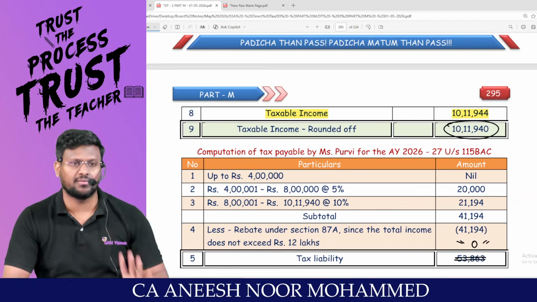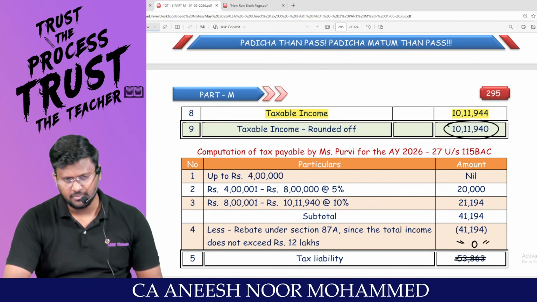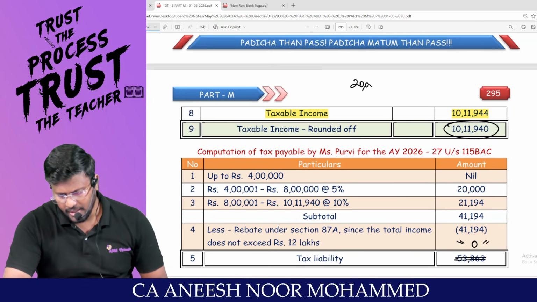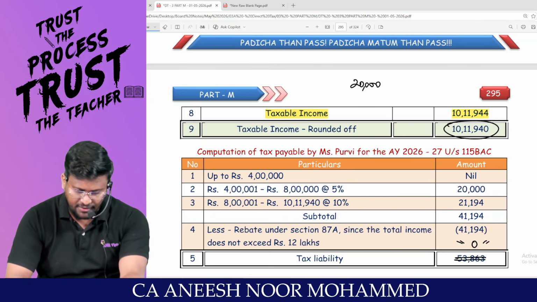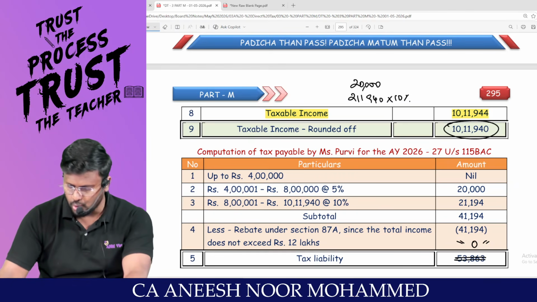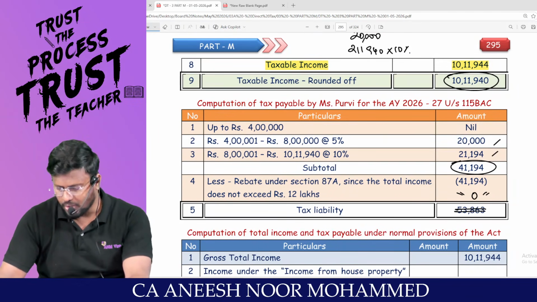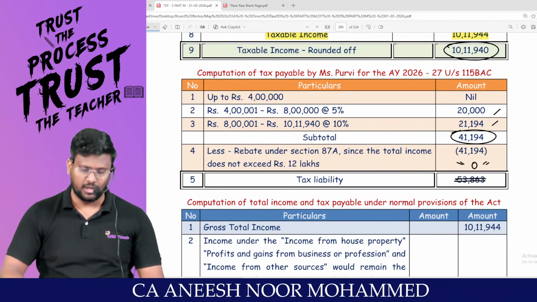If you want, we can calculate 10,11,940. First 4 lakh nil. 4 lakh to 8 lakh, 5%. 8 lakh to 12 lakh, 10%. So 10 lakh 11,940 minus 8 lakhs comes to 2 lakh 11,940 into how much percent? 10% comes to 21,001. So the total tax payable under the default tax regime is 41,194.